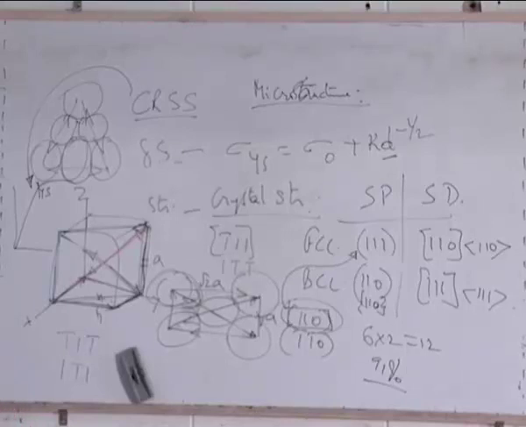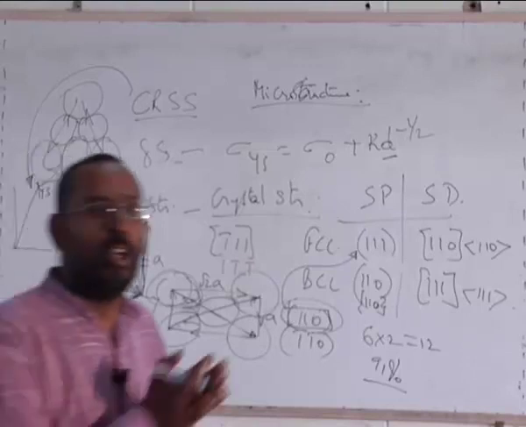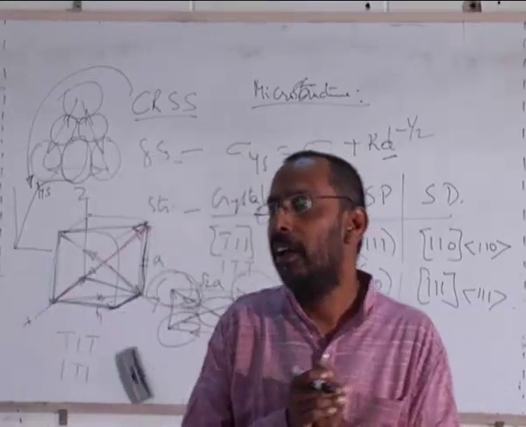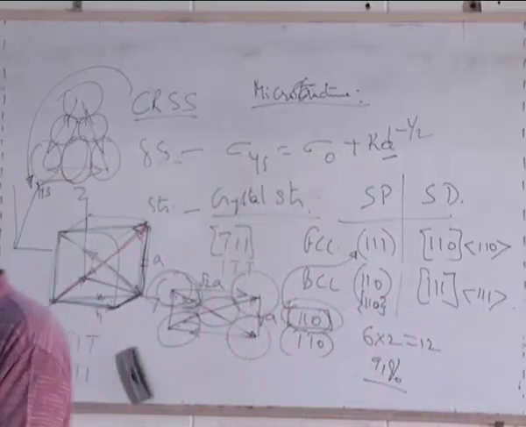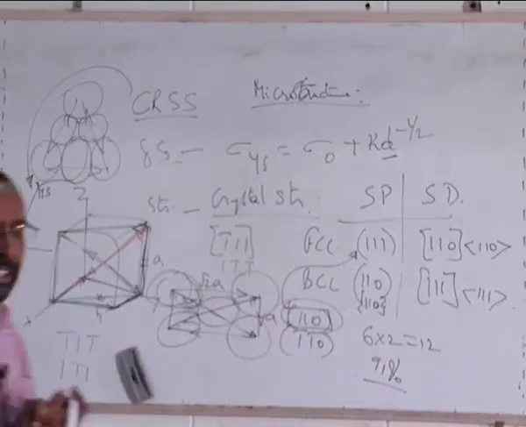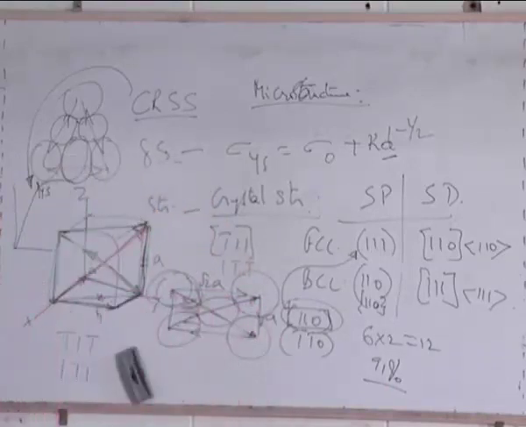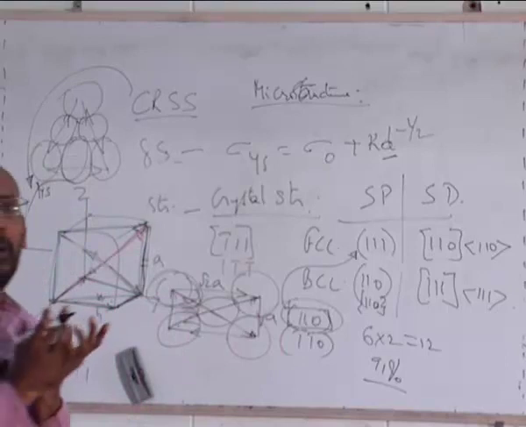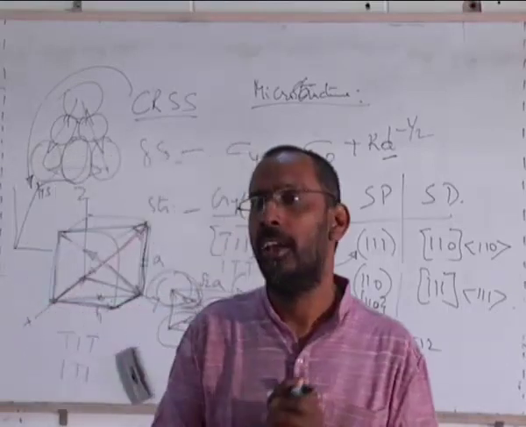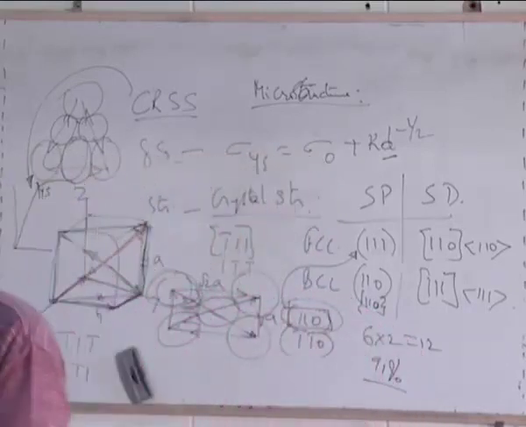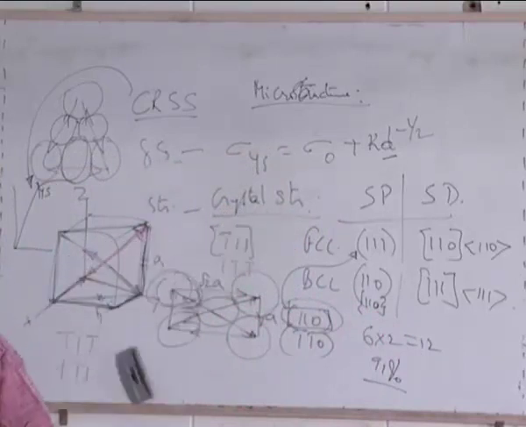So the question is here, why do close-packed planes have easy dislocation motion? What she partially said is that when the distance between atoms is very small, the breaking up of the bonds and the reconstruction of the bonds is much easier when compared to when the atoms are separated far off. And that's the reason why you need close-packed planes.